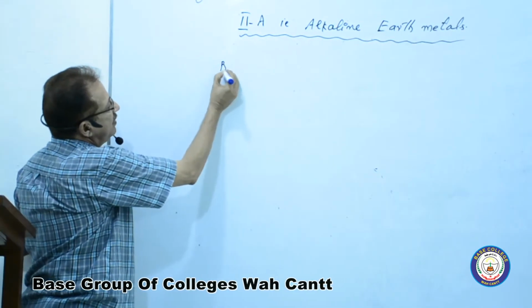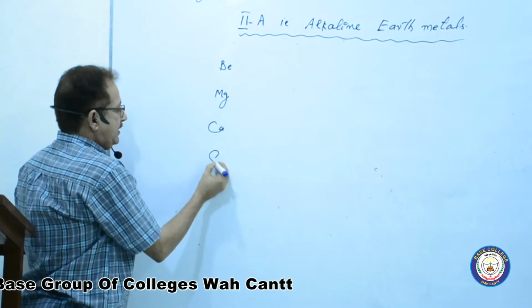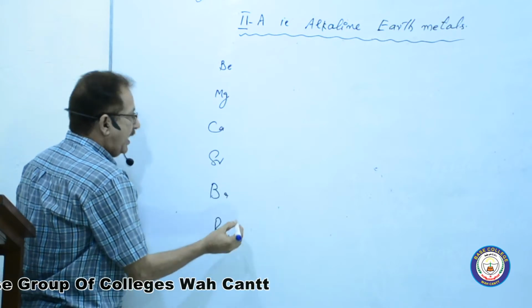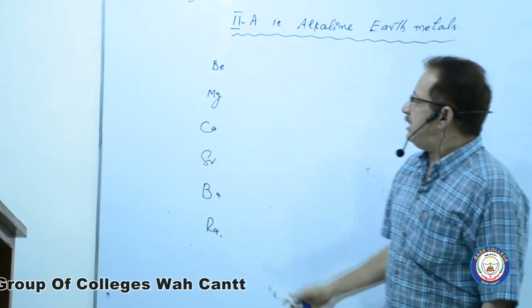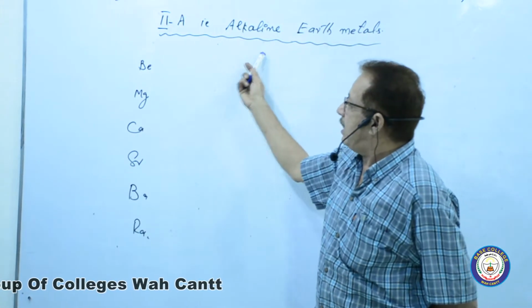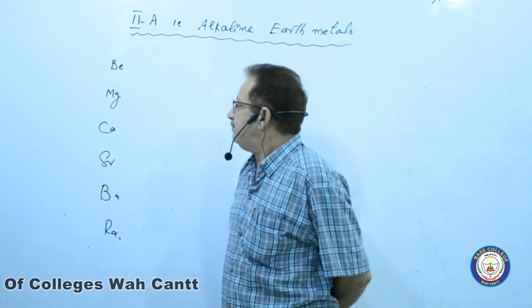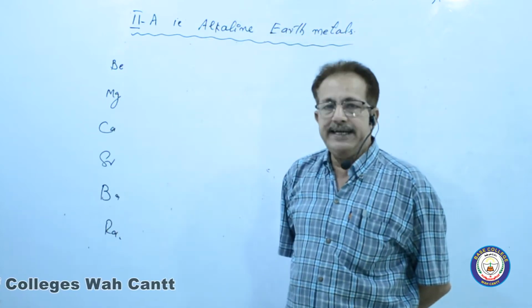First of all, beryllium, magnesium, calcium, strontium, barium and radium. These are the elements of group 2A. These are also named as alkaline earth metals: beryllium, magnesium, calcium, strontium, barium and radium.